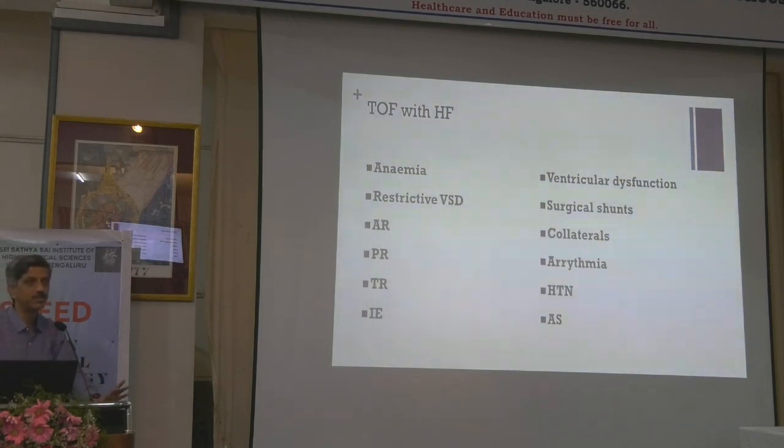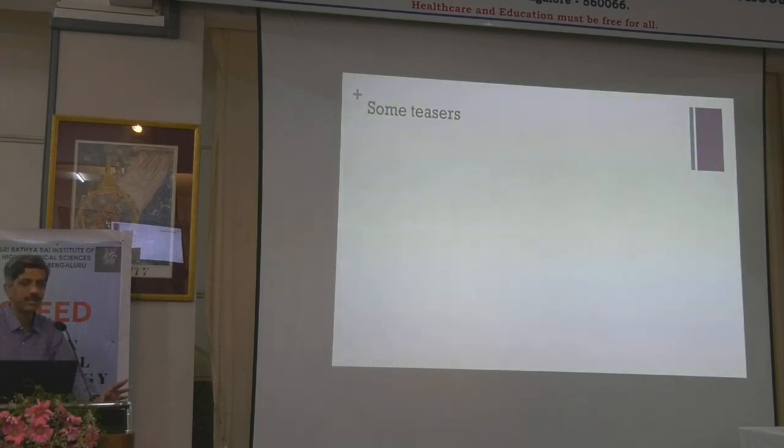Then you have ventricular dysfunction. The surgical shunts can produce that. The collaterals will come really late, because collaterals are never good enough to produce heart failure. Because once they are good enough, they are not cyanotic, they are much better off. And then arrhythmias very rarely, later in life hypertension and AS can come.